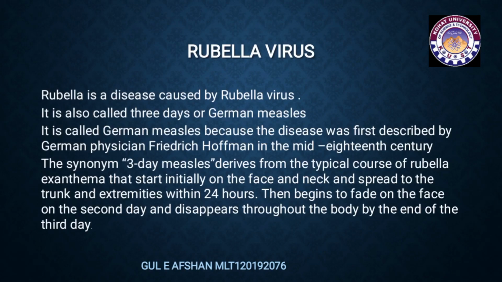Rubella virus. Rubella is a disease caused by rubella virus. It is also called 3 days or German measles. Why is it called German measles? It is called German measles because the disease was first described by German physician Friedrich Hoffmann in the mid-18th century. And why is it called 3 days measles? The synonym 3 days measles derives from the typical course of the rubella exanthem. It starts initially on the face and neck, spreads to the trunk and extremities within 24 hours, then begins to fade on the face on the second day and disappears throughout the body at the end of the third day. That is why it is called 3 days measles.